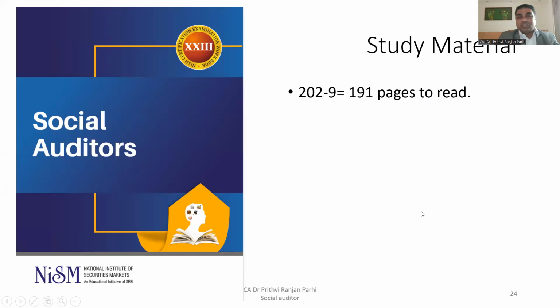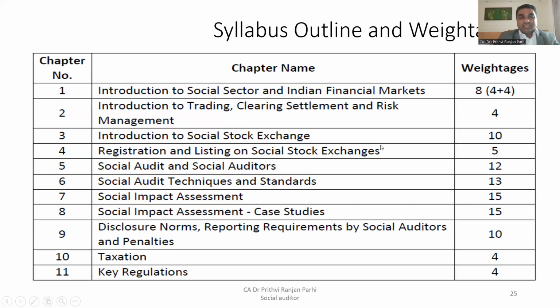One more thing, the study material is available on the NISM website. This is the cover page of the study material that I'm showing you right now. Totally, the study material contains roughly around 202 pages. If you remove the preliminary pages, there are 191 pages one needs to study. So one can comfortably study this. This is what I feel. This is enough to pass the examination. If someone has studied the study material, then he can easily pass this examination. And as I told you, it is a 100 marks examination.